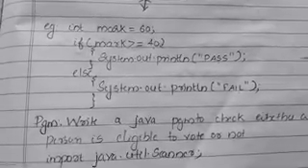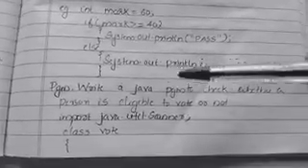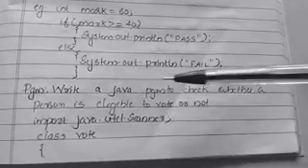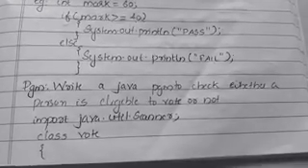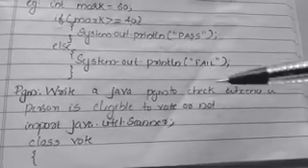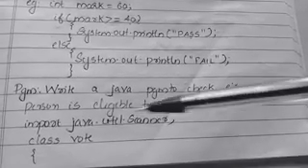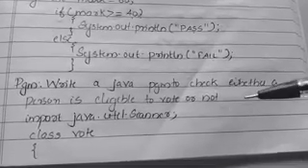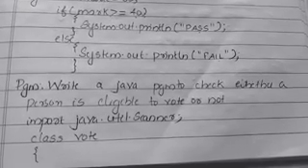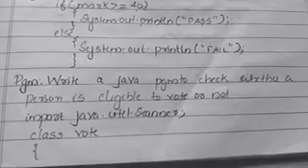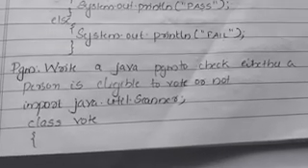Next we will check a program based on the if-else statement. So here is a program. All these programs are mentioned in your notes from last year. The question is: write a program to check whether a person is eligible to vote or not. So we want to write a program to check whether a person is eligible to vote.